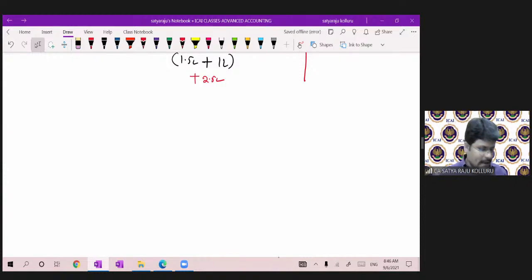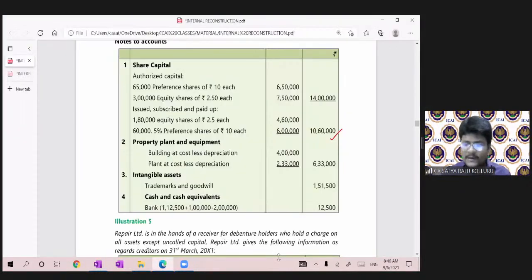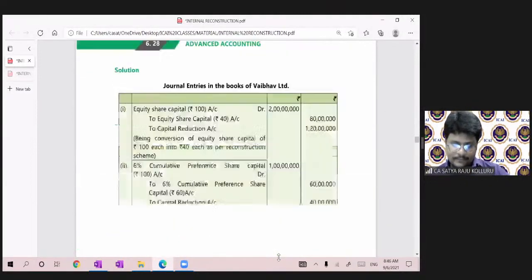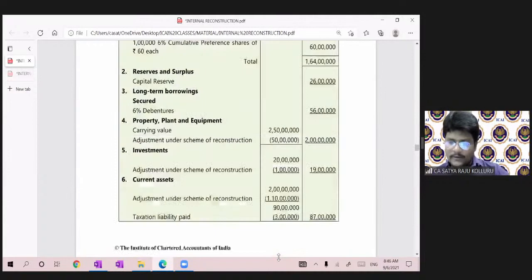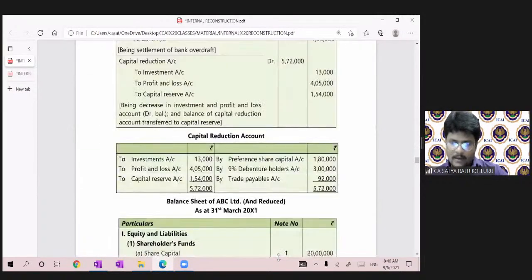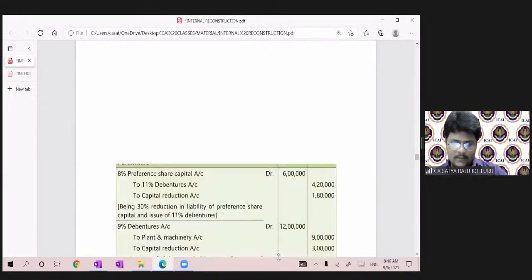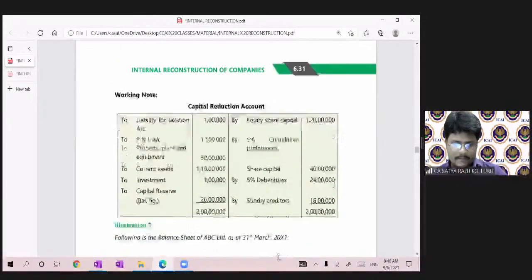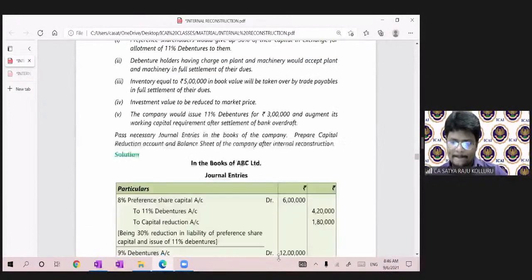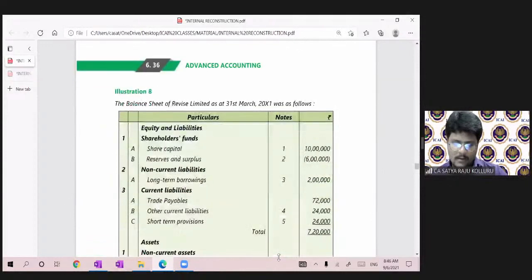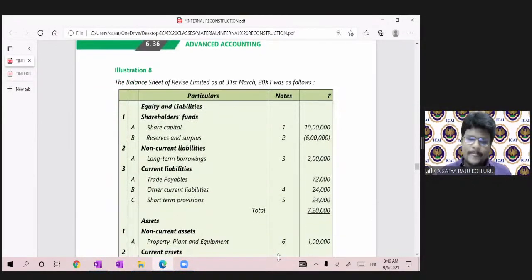So let me take one problem for the discussion on share surrender, which is the last problem actually. Problem number 8. Please consider, all of you, problem number 8, guys.